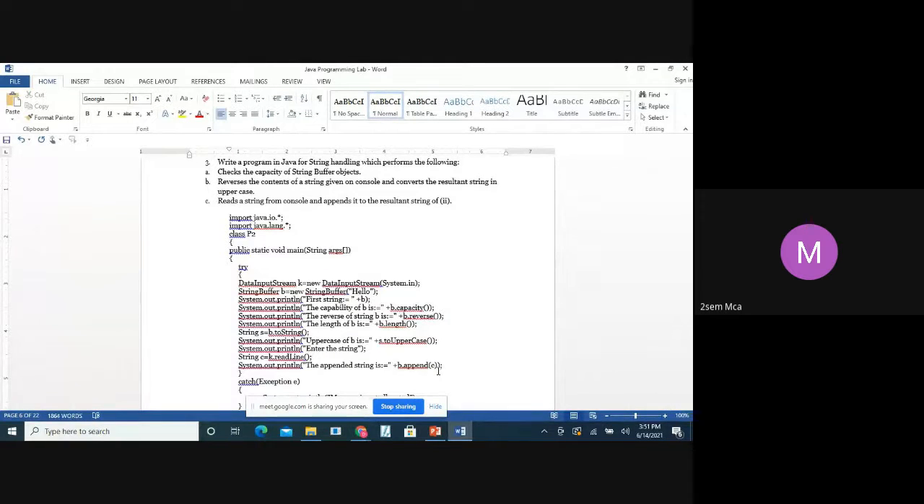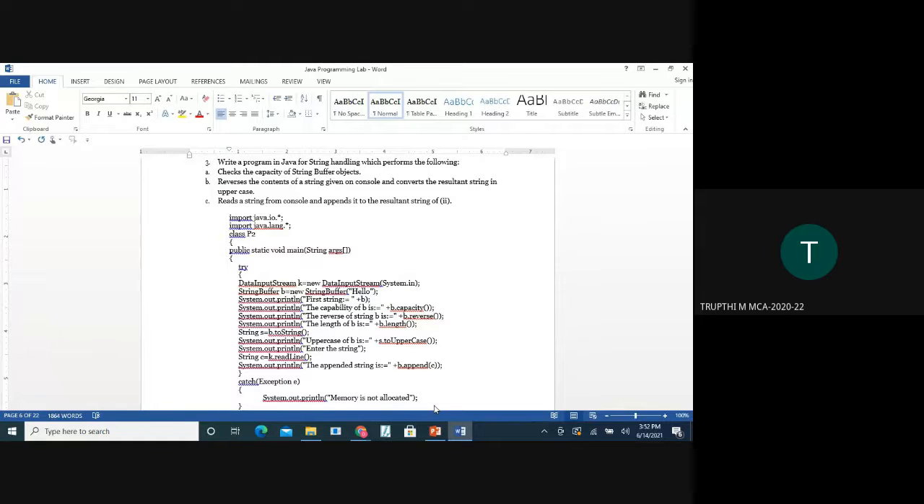So we are creating an object for the DataInputStream, which is in the package for input output, and here we have a StringBuffer, and we are declaring the StringBuffer. We are passing a value to the StringBuffer as hello, and we are printing that in the next line, the first string, that is hello. Then we are printing the capacity of the buffer, using the function called capacity, and the same we are reversing the string with the function reverse.